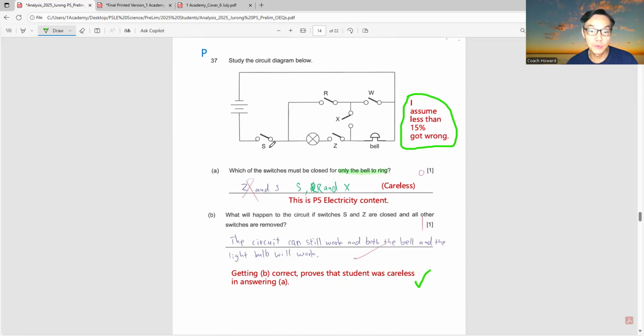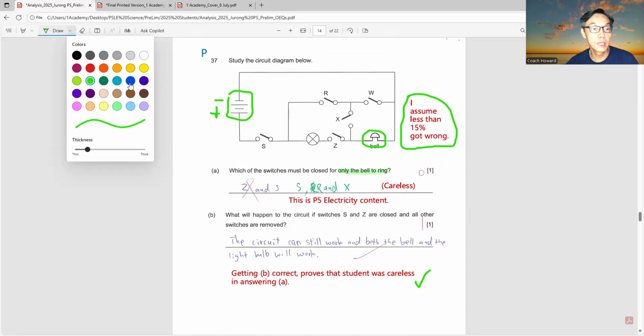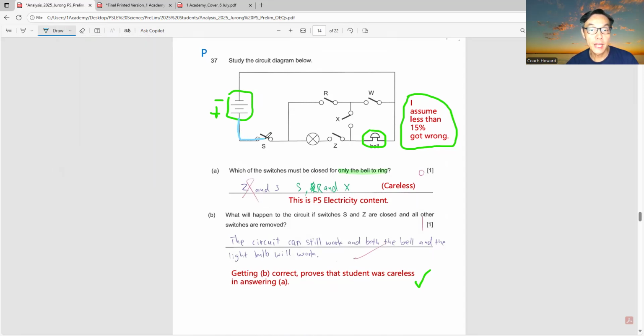They say which of the switches must be closed for only the bell to ring. So where's the bell? The bell is here, right? And this is the power source. So this is the positive end. This is the negative end on top. So can you see the electricity will flow this way? I use another color to indicate. So of course, this switch must be closed, because this is the master switch, nearest to the power source.